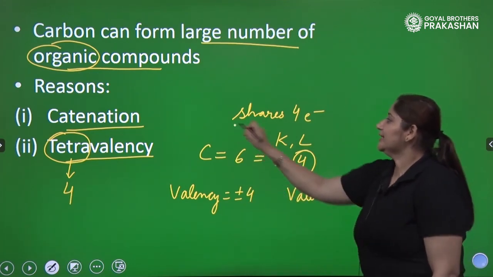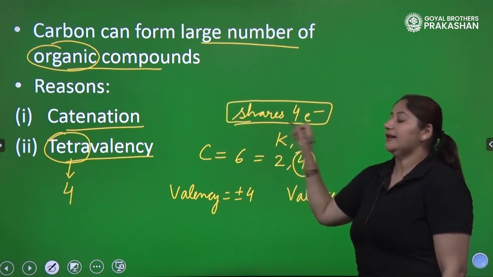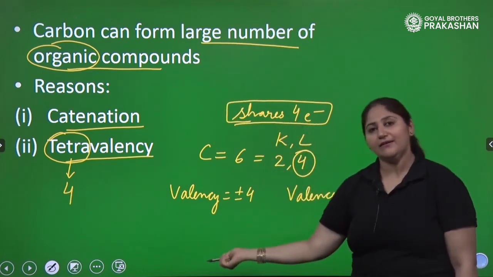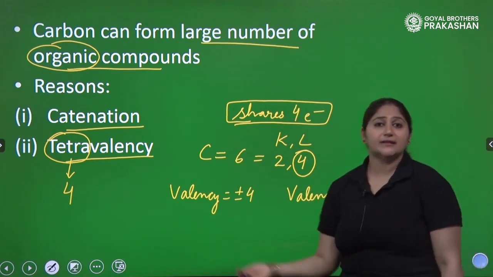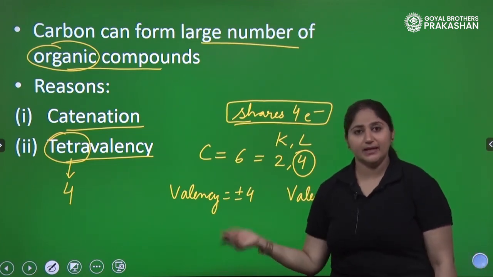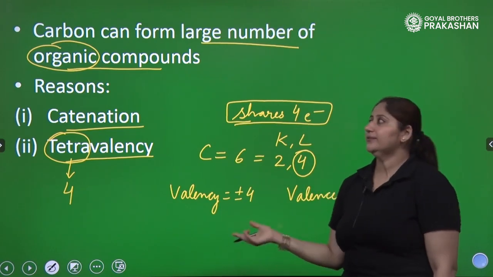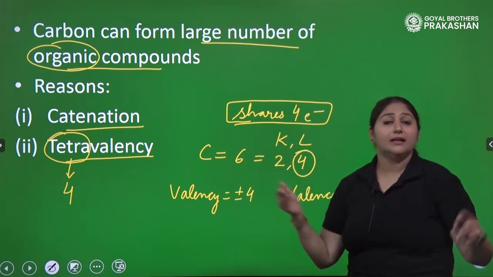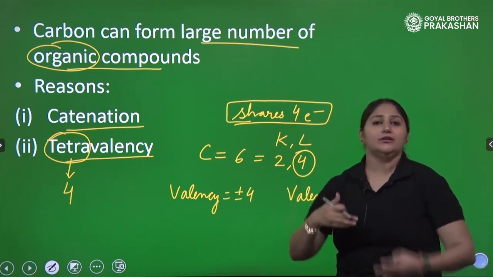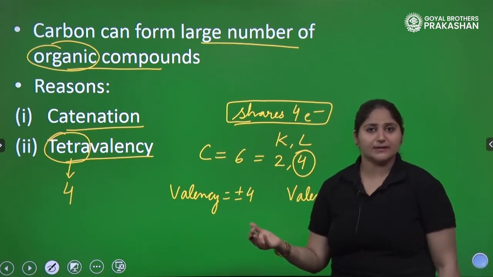It has 4 electrons already and needs 4 more. This is how tetravalency plays a very important role in making a large number of compounds.